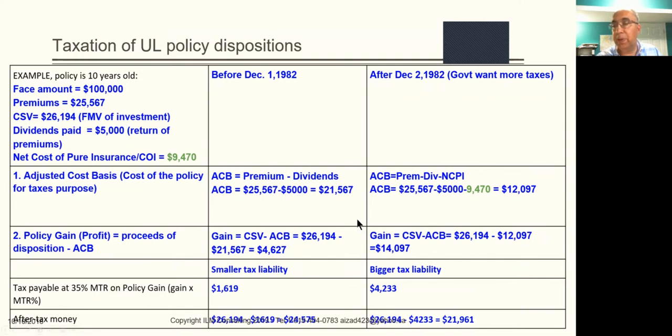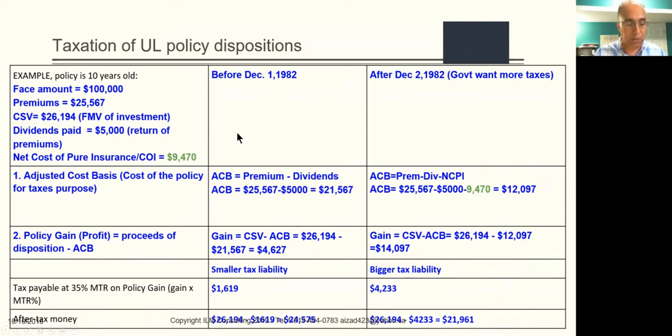Now because you have a bigger gain, you have a bigger tax liability. So if your policy was issued after this date and you cancel the policy, and the person is in the same 35% tax bracket, he would be paying $4,233 in taxes, and so obviously less money in his pocket. So this is the main difference between before 1982 and after 1982: the NCPI, which was added to this calculation for the ACB.